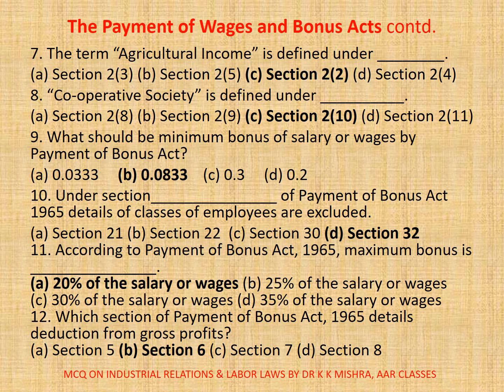Question number 12. Which section of Payment of Bonus Act 1965 details deduction from gross profits? A. Section 5, B. Section 6, C. Section 7, D. Section 8. Correct option is B. Section 6.